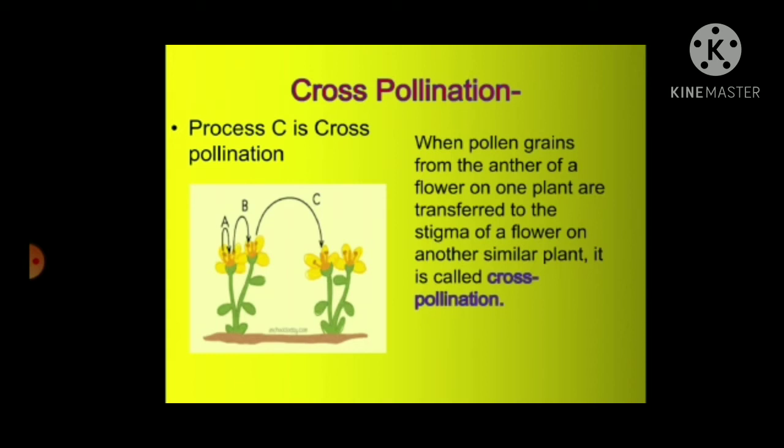So in self-pollination, the pollen grains from the anther travel and then reach the female reproductive part, the stigma. This is known as self-pollination. Whereas in cross-pollination, the pollen grains travel from the anther to the stigma of another plant of the same species, and this is known as cross-pollination.